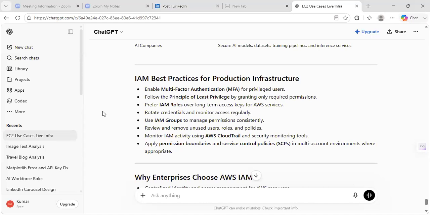Review and remove unused users, roles, and policies. It means cleaning up IDs, roles and groups is required because you are starting with group, then role, then user ID hierarchy. So monitor IAM activity using AWS CloudTrail and security monitoring tools. Yes, CloudTrail, I discussed it. And IAM activity, what it is, depends on the use case. So apply permission boundaries and service control policies in multi-account environments where appropriate.